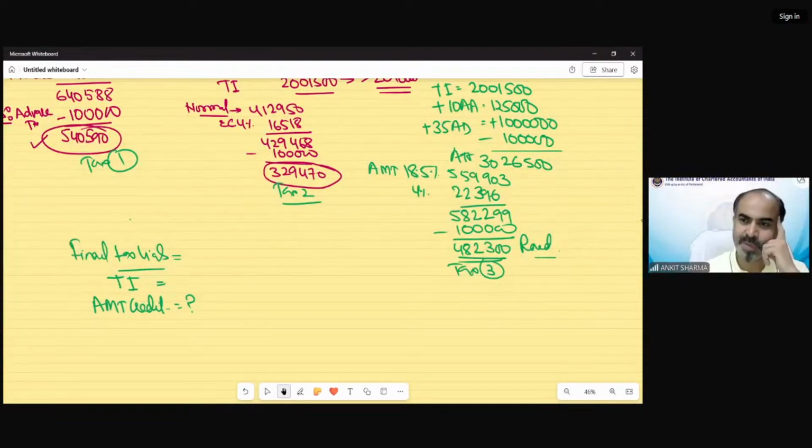Taxable income would be 30,26,500. Very good. And AMT credit would be 1,52,830. Let me see whether the AMT credit answer is correct or not, because everything else seems fine. Yes, correct answer. Very well done.